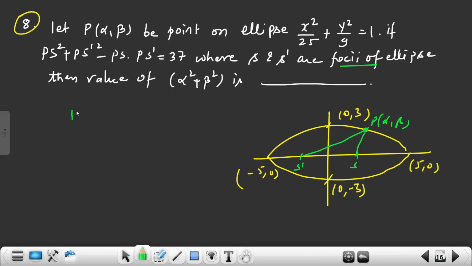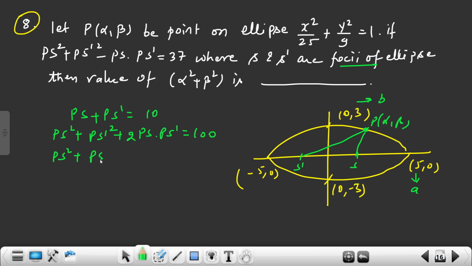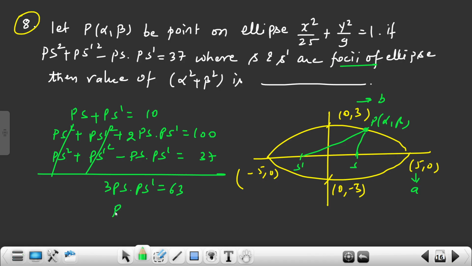Now we know that PS plus PS dash is 2a. A is 5 and B is 3. So 2a means 10. Let's do the square. PS square plus PS dash square plus 2 times PS into PS dash is 100. Now PS square plus PS dash square minus PS into PS dash is 37. Subtract it. This gets cancelled. 3 PS PS dash is 63. So PS into PS dash is how much? 21.